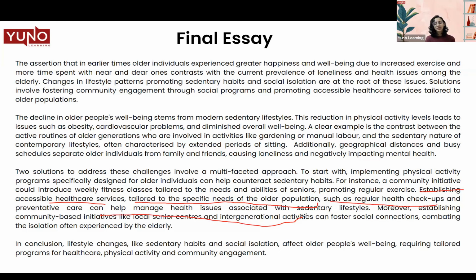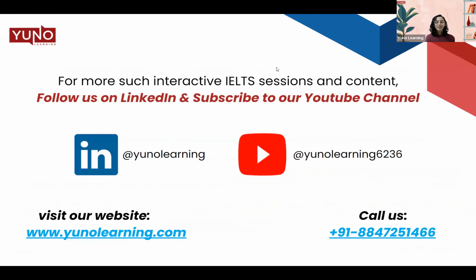Here, tailored to the specific needs of the older population is not independent in itself. It does not make sense if I remove it out of the sentence. So that is why it is a dependent clause. The other clauses are independent clauses, thus both making a complex sentence. This is how you can add more complex sentences. See if you can spot any other complex sentence in this particular essay and try to incorporate them within your essays.